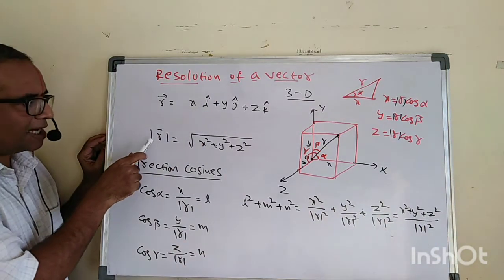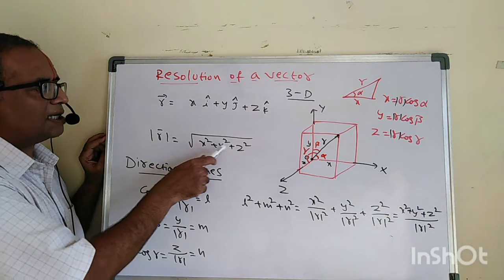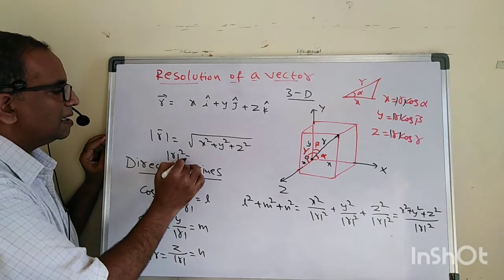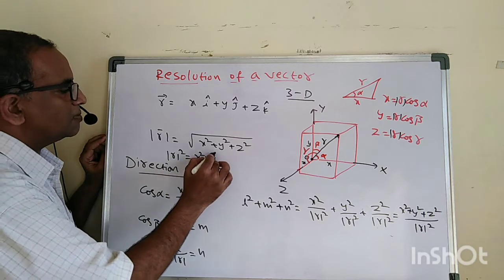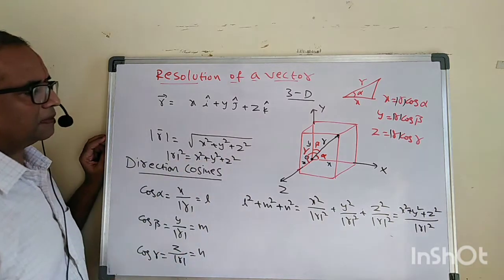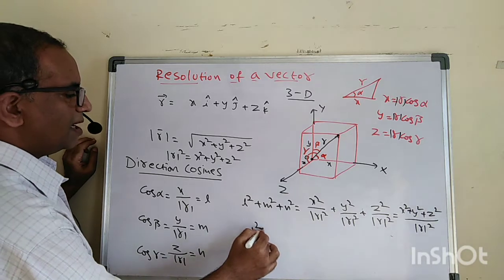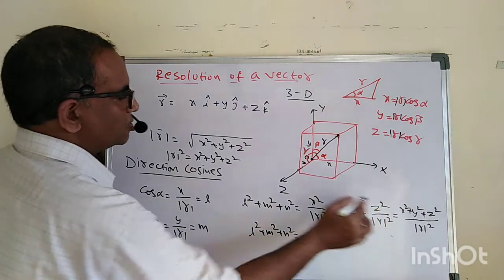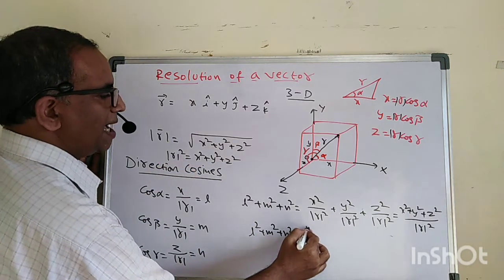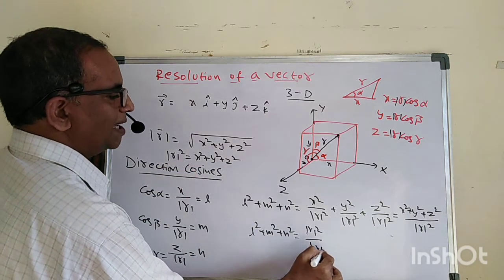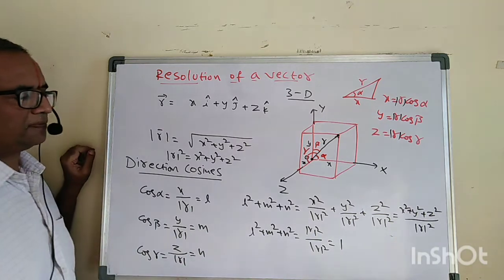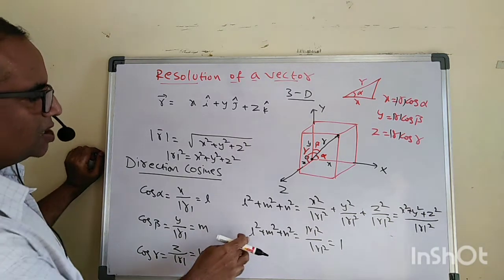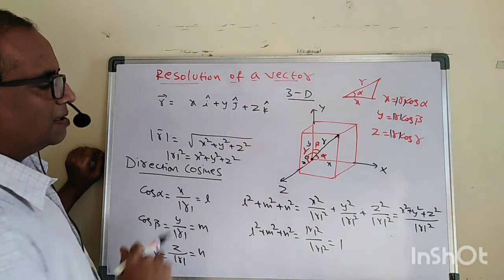What is the magnitude of R? Root of X square plus Y square plus Z square. Therefore R square is X square plus Y square plus Z square. So X square plus Y square plus Z square over magnitude of R square is nothing but 1. See carefully, it's a very important result: L square plus M square plus N square equals 1.